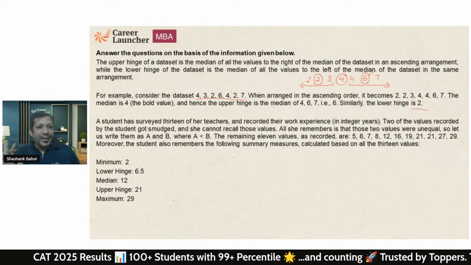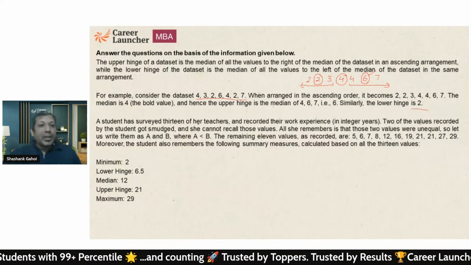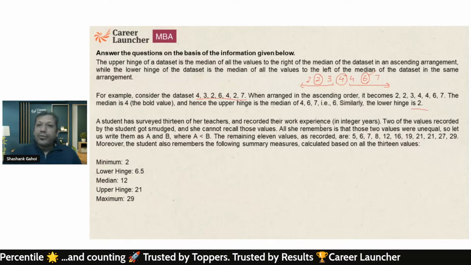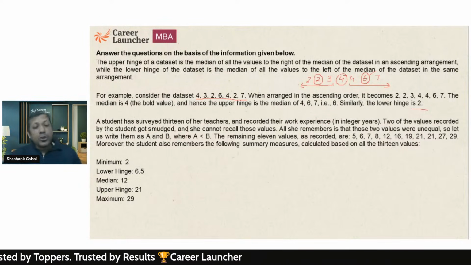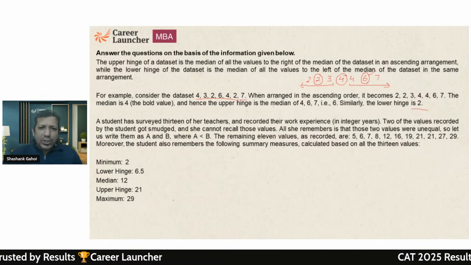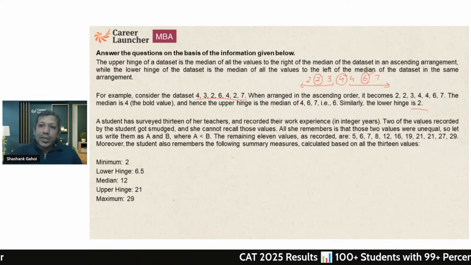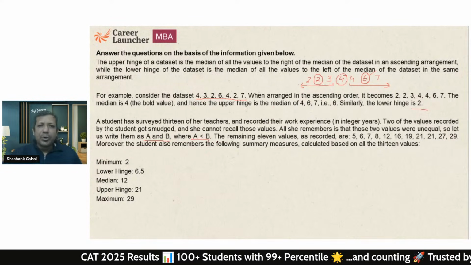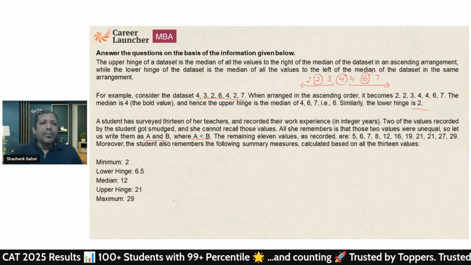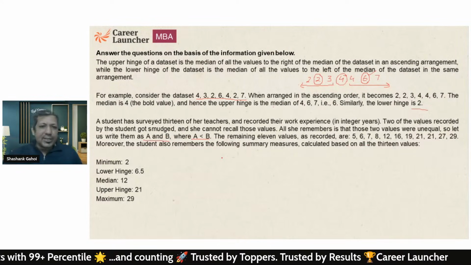Read the actual data that it is talking about. A student surveyed 13 of her teachers and recorded their work experience in integers. Two of the values recorded by the student got smudged and she cannot recall those values. All she remembers is that those two values were unequal. So let us write them as A and B, where A is smaller than B. Bigger number is B, smaller number is A, and the remaining 11 values are given as this.